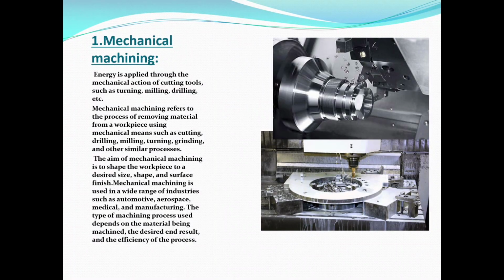The aim of mechanical machining is to shape the workpiece to a desired size, shape, and surface finish. It is used in a wide range of industries such as automotive, aerospace, medical, and manufacturing industries. The type of machining process used depends on the material being machined. So this decides the end results and the efficiency of the process.